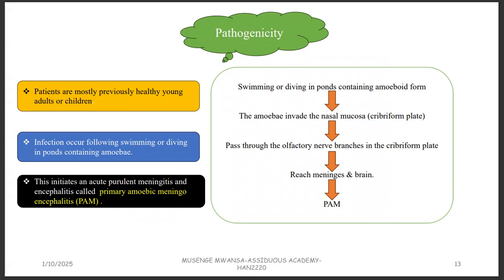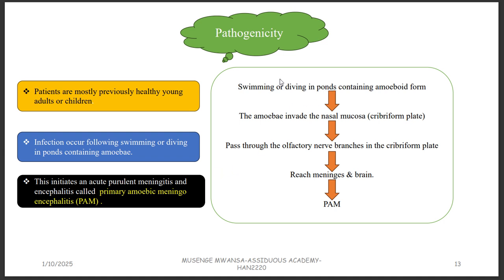And how do these guys cause disease? Pathogenicity. Patients are mostly previously healthy young adults or children, because they're the ones that like swimming. Unless maybe you are dating and you took someone to a swimming pool which is dirty. Infection occurs following swimming or diving in ponds which contain amoeba, and that is going to initiate an acute purulent meningitis and encephalitis called primary amoebic meningoencephalitis. So you can see there is inflammation of both the meninges and the brain, encephalitis.